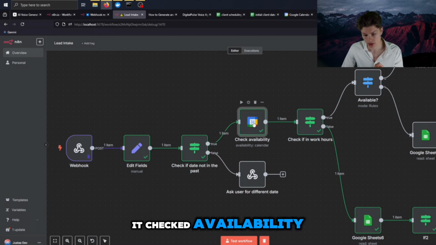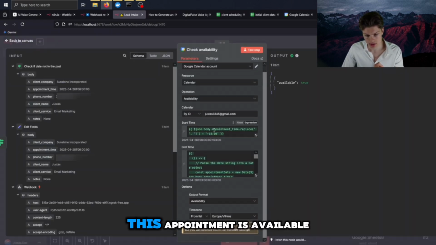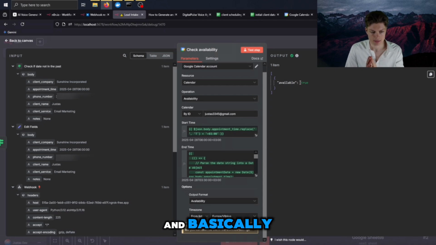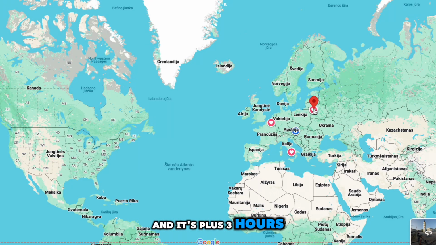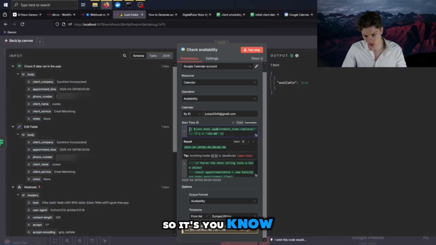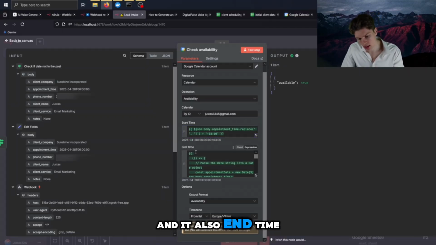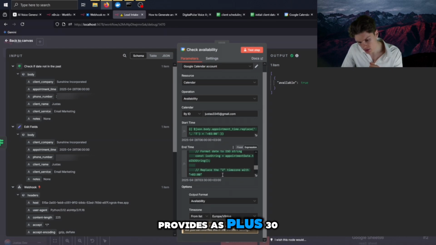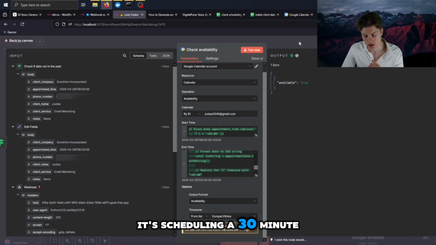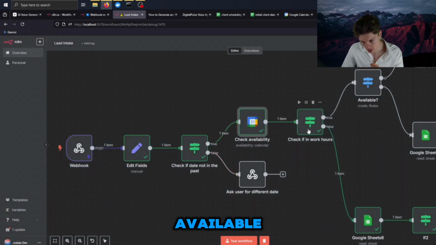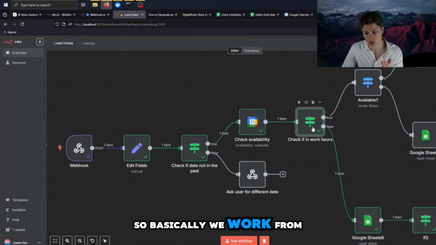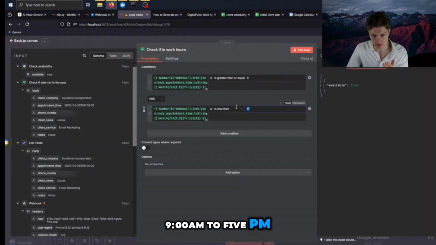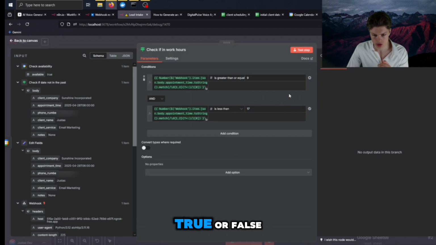It checked availability. This node checks if this appointment is available. The way it works is that it takes the requested time, plus 3 hours because we're in Vilnius, so it's just my time zone. And it also provides the end time as plus 30 minutes to this. So it's scheduling a 30-minute time slot, and it checked if it's available. After that, it checked if it's in work hours. So basically we work from 9 a.m. to 5 p.m., and it checked whether it's true or false.